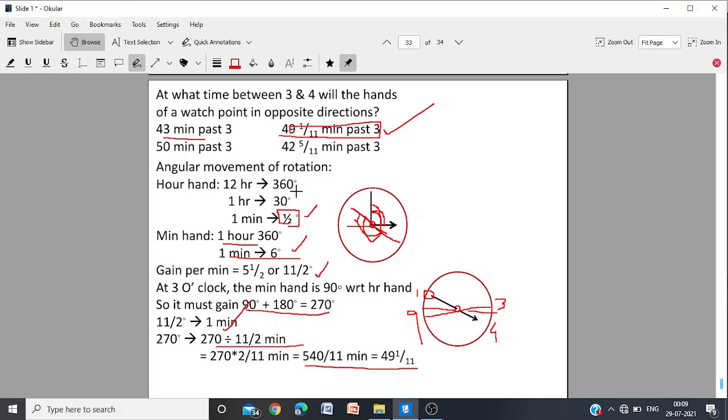It can't be 43, because it is at 45 and can't be going backwards. It can't be 50 because then it would be 4 o'clock. So the only possible answer is between 45 minutes and 50 minutes. Only one answer is given, that is 49 1 by 11. And we have also shown by calculation that it will be 49 1 by 11 minutes past 3.